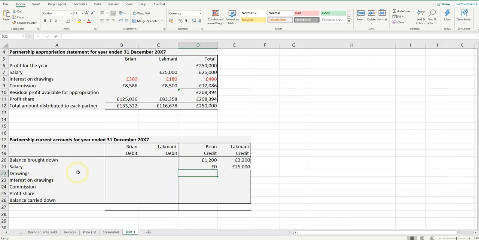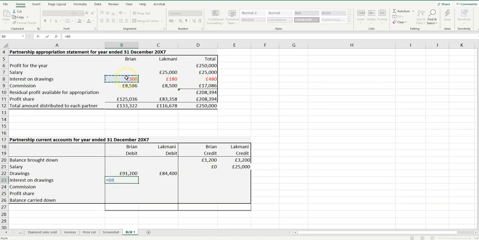So what have we got here? I just have to type those in. 91,200 and 84,400. Right, back to pulling the information from above again. Now we've got the interest on the drawings. I'm going to stay on the same side because this is going to reduce what the business owes Brian and Lakmani. Same idea again.